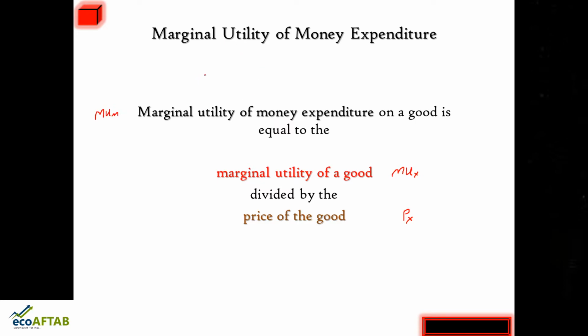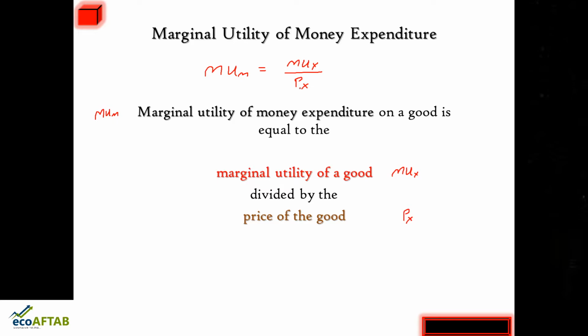It is equal to the ratio of marginal utility of good X divided by price of good X. In our case, it is marginal utility of Cadbury divided by price of Cadbury, or marginal utility of 5-star divided by price of 5-star.